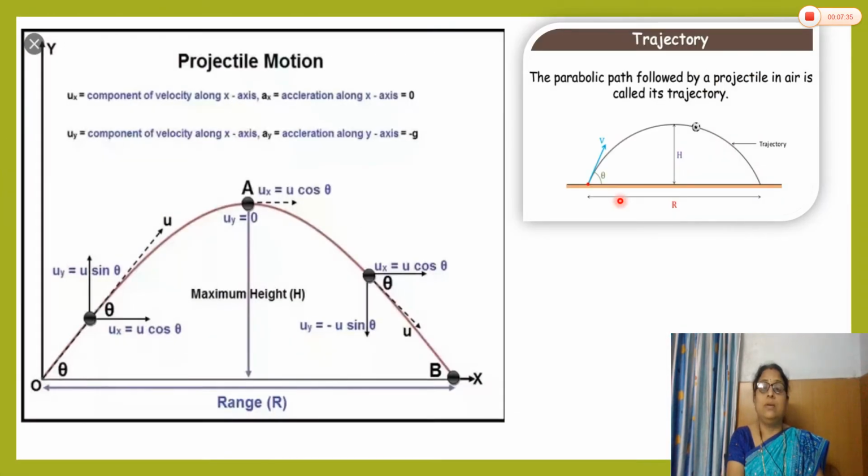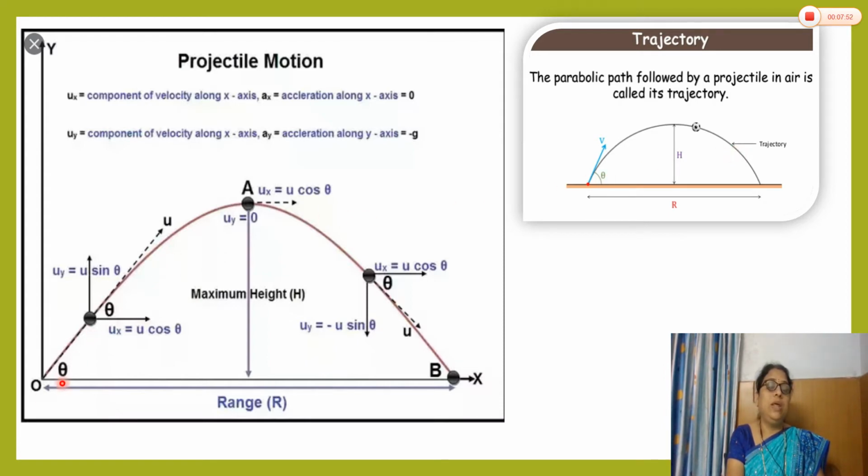Now, see here, what is the trajectory? The parabolic path followed by the projectile in air is called trajectory. So, this is the trajectory. See here, it is shown by this arrow. What is trajectory? Now, we see in this diagram.